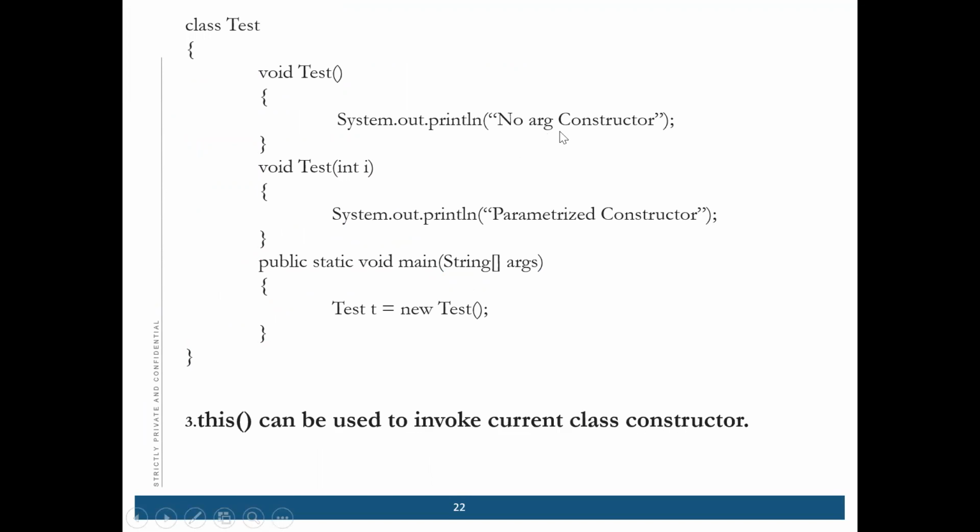Okay, so suppose there are two constructors. Two constructors means there is one no argument constructor and one argument constructor. So what will happen? Actually, the void is there, so test will not be the constructor, right? Because a constructor doesn't have the return type. Yeah, correct. So there is no void.